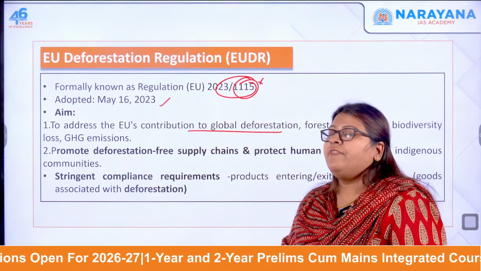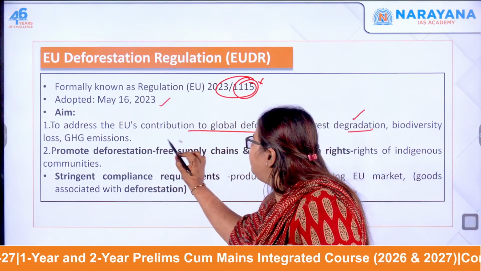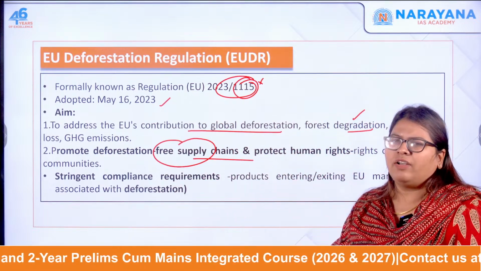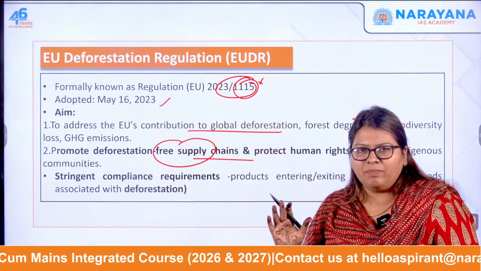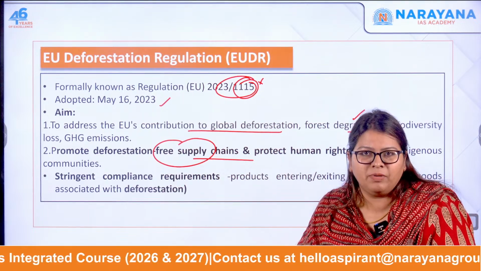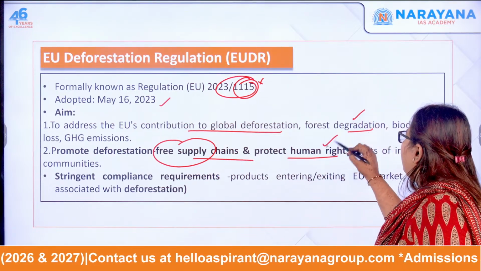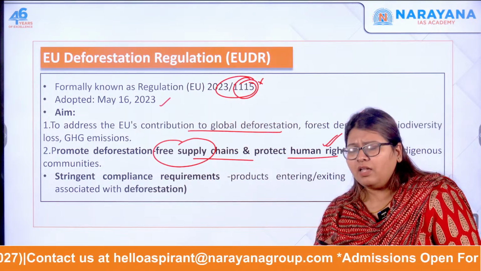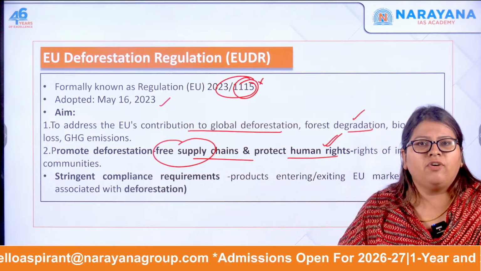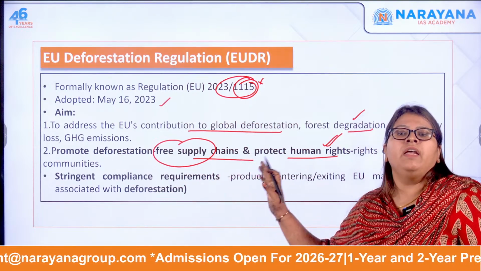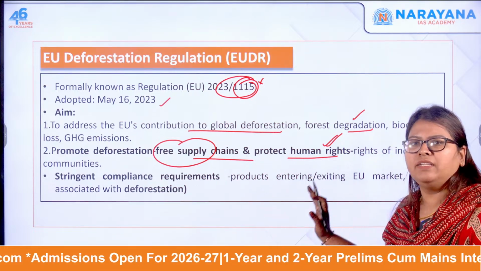Now moving forward, what is the aim of this regulation? To bring about a deforestation-free supply chain. Supply chain is what? Whatever products you are sending out or importing, that supply chain should consist of products that are sustainable, that are not out of deforestation. Simple, okay? And to protect human rights. For example, if you are breaching the rights of indigenous communities, such as communities that use minor forest produce, and exporting, then that is also wrong. That is why it brings a very stringent compliance mechanism also.